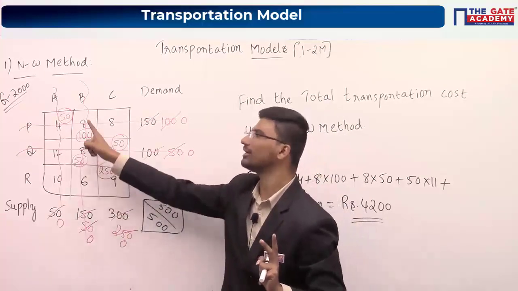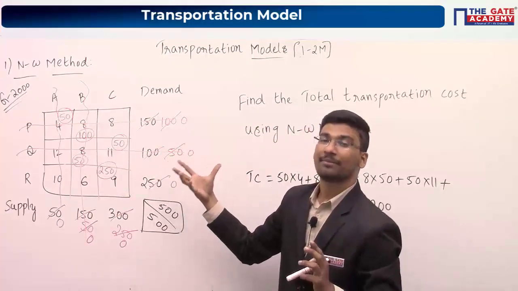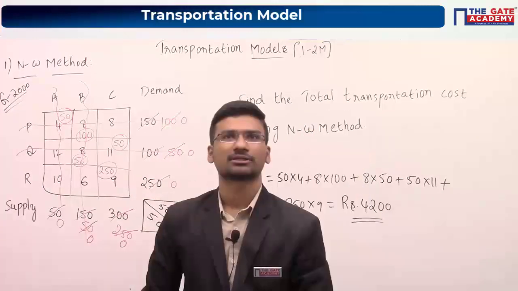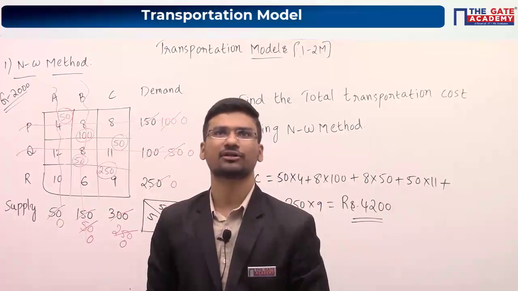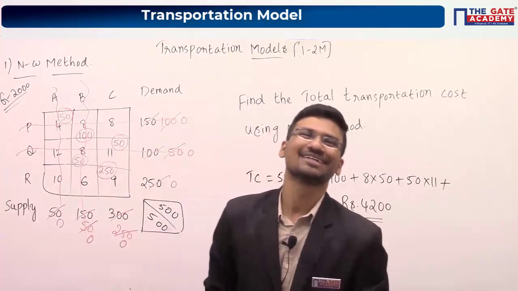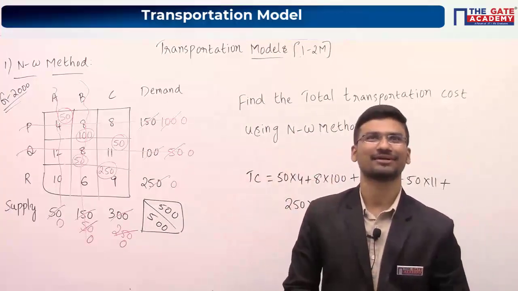So these allocations are your decision variables, or we can say the number of units which you are transporting from source to destination. Saurav, you are saying there is no need to consider unit cost should be minimum among all. No, Saurav, so you are moving ahead. In the next method we will take that. We will consider that.